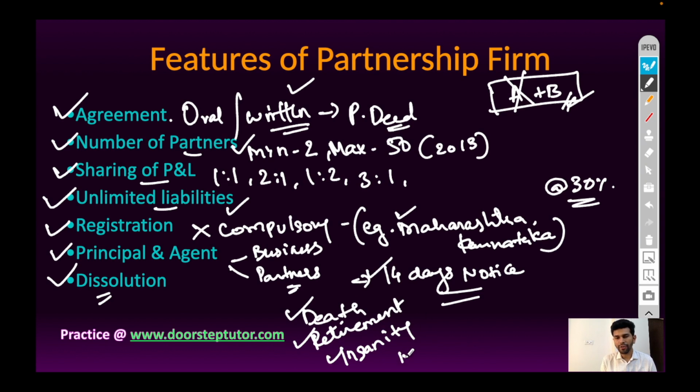And in case of insolvency of any partner, the partnership firm will be dissolved. So dissolution of partnership business can be done as per agreement or by giving 14 days prior notice to other partners, or in case of death, retirement, insanity, insolvency of any one of the partners.